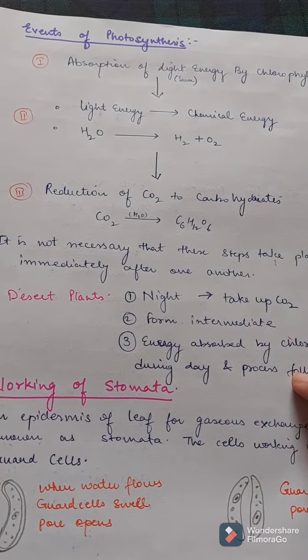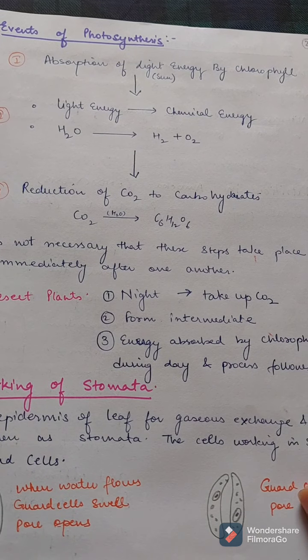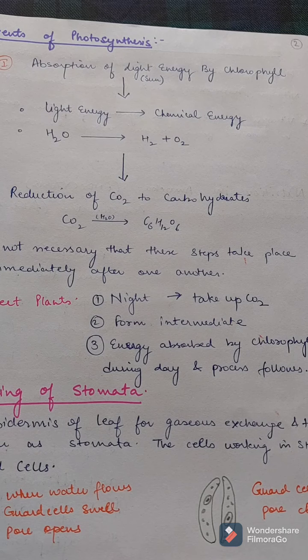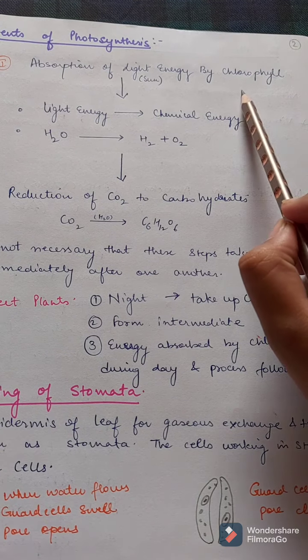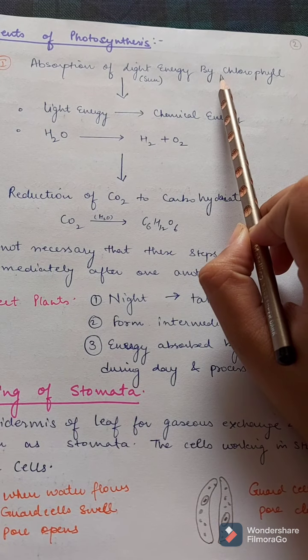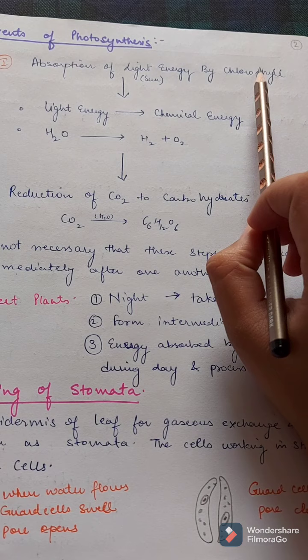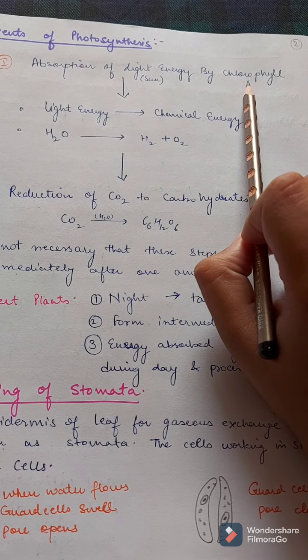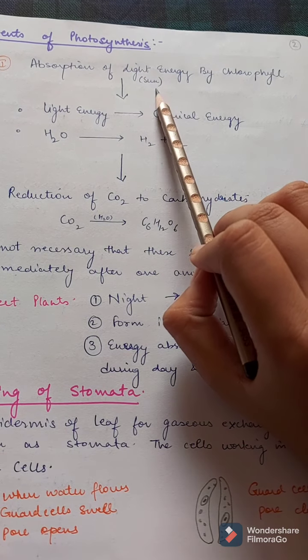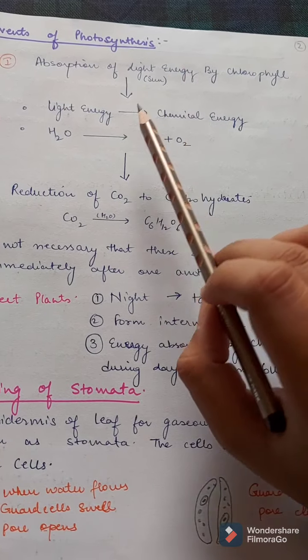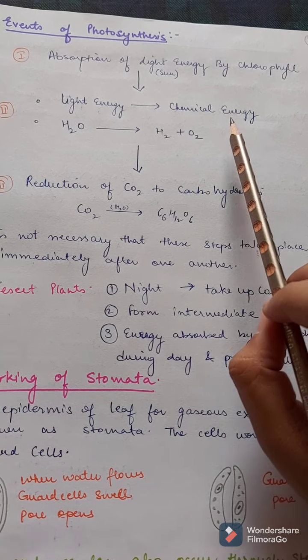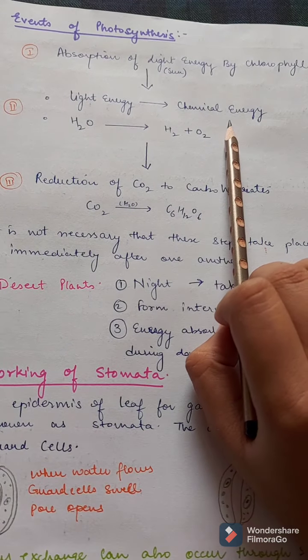So what are the events of photosynthesis? Now let us see what are the steps of photosynthesis. The first is absorption of light energy by chlorophyll. Chlorophyll is the green component present in the leaves, and this chlorophyll is responsible for the absorption of light energy, that is sunlight. This light energy is then converted into chemical energy.